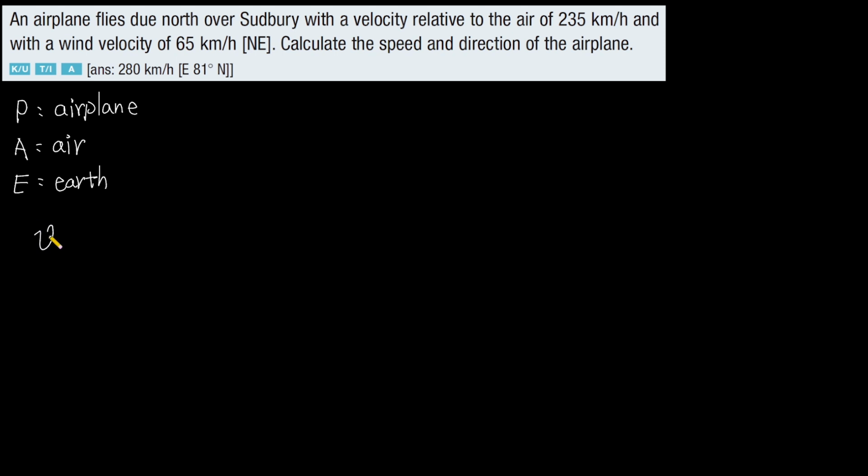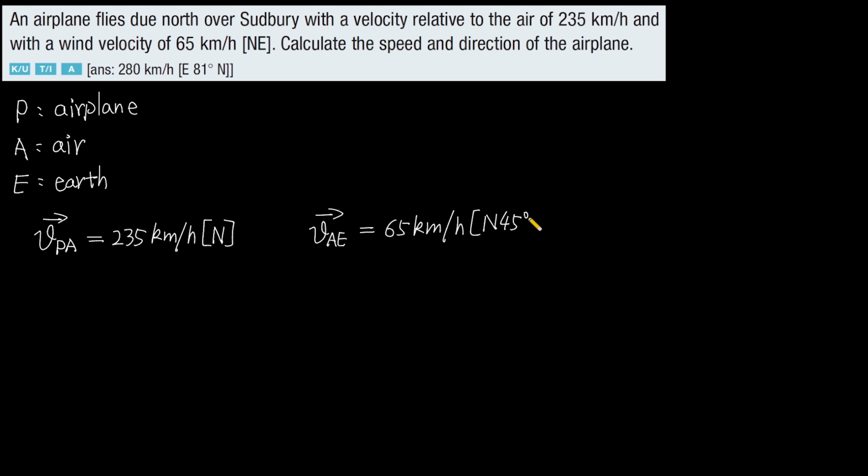Then the velocity of the airplane relative to the air just equals magnitude 235 kilometers per hour. The direction is north, and the velocity of the air relative to the earth is magnitude 65 kilometers per hour, and the direction is north 45 degrees toward east.